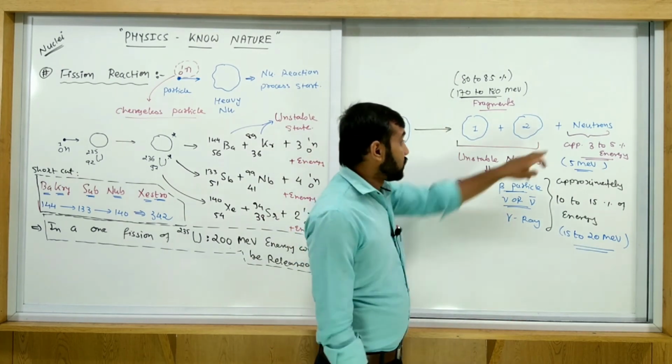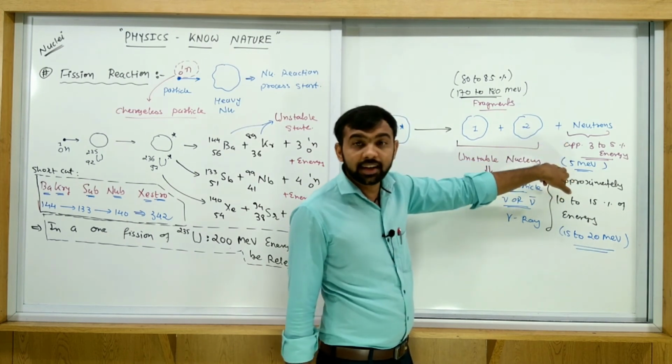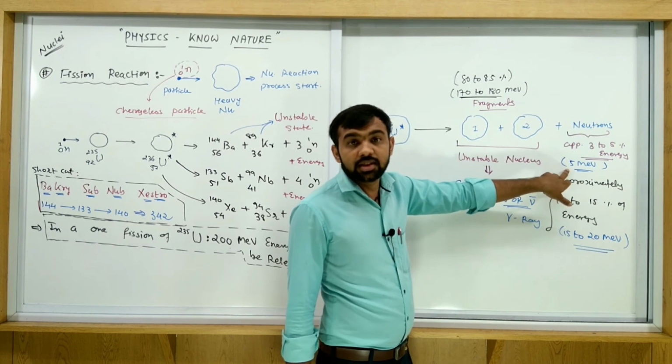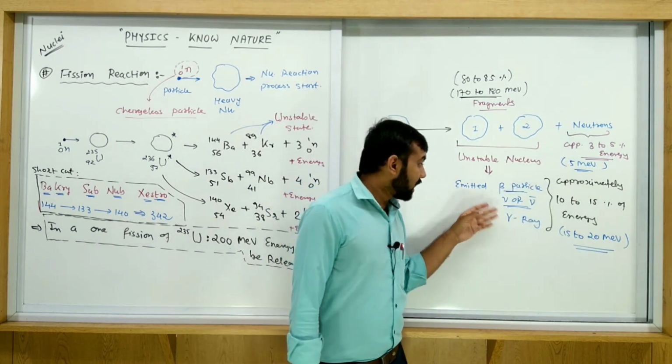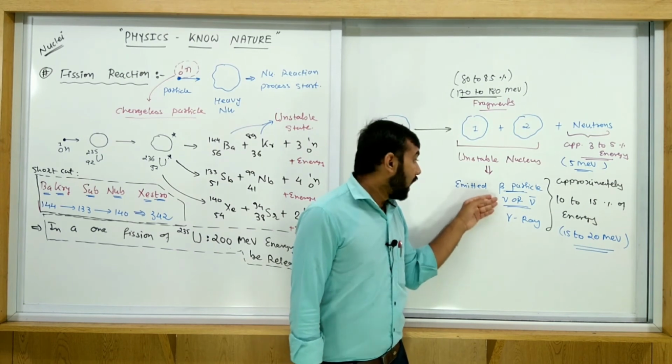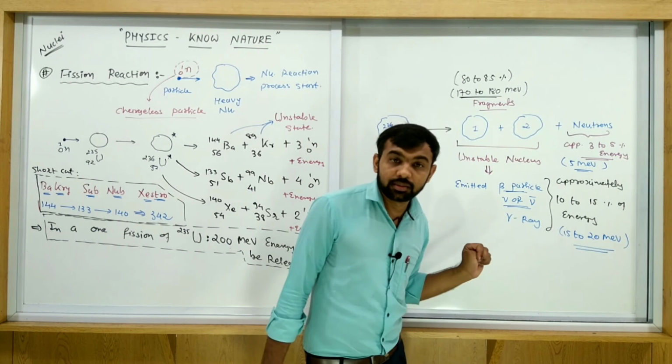Okay, now see, neutrons are moving. That's this energy is in terms of kinetic energy. This energy is in the form of kinetic energy. This beta also moving, gamma is just radiation, and neutron also moving. So this energy also in the form of kinetic energy.